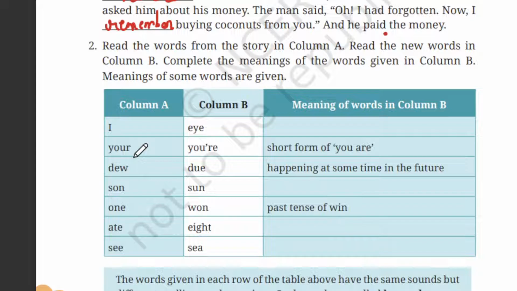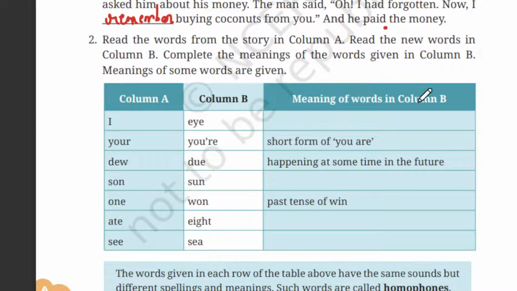Let's see what is there in column B. So in column B we have I, you're, due, sun, won, ate, see. It seems like rhyming words, right? But different meanings. So sun and son. See? Eight and ate.